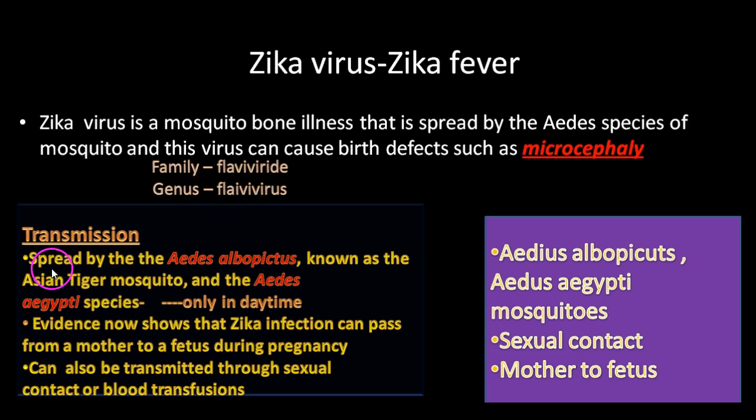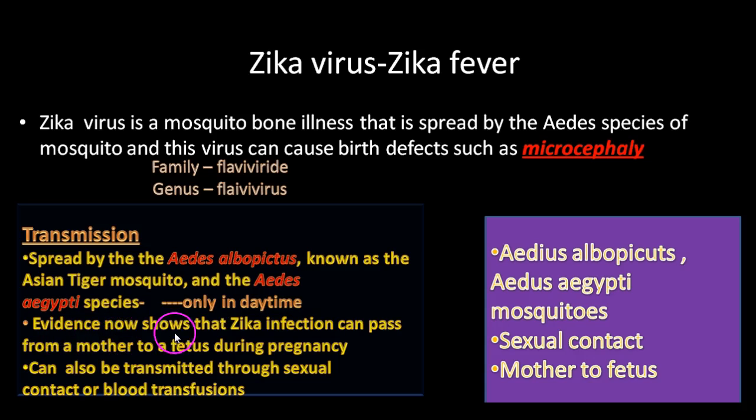Transmission. Zika virus is spread by the Aedes albopictus, which is known as the Asian tiger mosquito, and the Aedes aegypti species. The mosquito bites only in daytime.